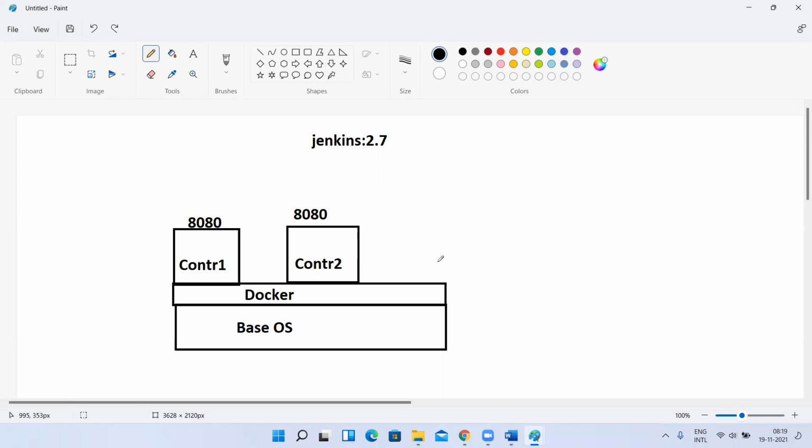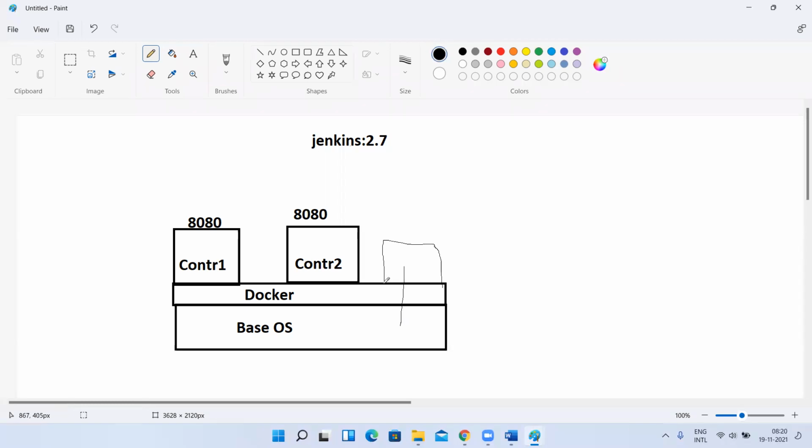How can we do this? See, every container will look like an operating system. Yes or no? Even if it is a Jenkins container, in Docker, to create Jenkins or any application, to create any container, we don't need any operating system. I don't want to create a CentOS operating system and on top of that install Jenkins. I don't want to do like that. I can directly create a Jenkins container itself, right? There will be a kind of shadow operating system, but that will be internally using the base OS. Yes or no?